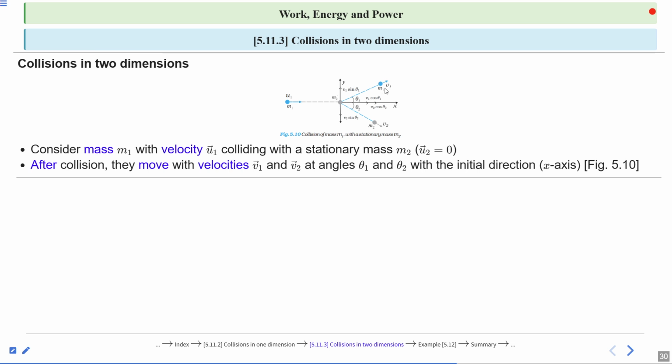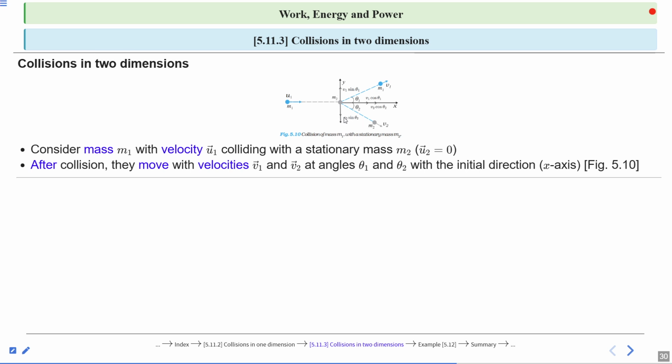When we resolve the v1 vector, it will be v1 cos theta1. Yes or no? This is the speed along the x-axis. If we talk about the speed along the y-axis, it will be v1 sin theta1. Similarly, v2 moves in a different direction, so its components are v2 cos theta2 along the x-axis and v2 sin theta2 along the y-axis.